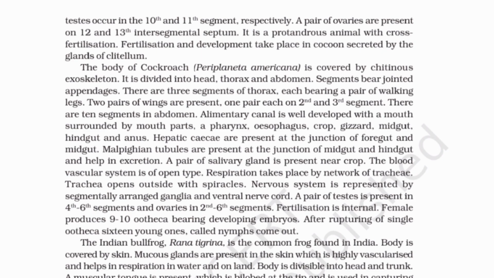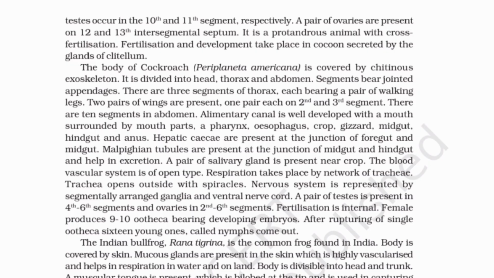The body of the cockroach Periplaneta americana is covered by chitinous exoskeleton. It is divided into head, thorax and abdomen. Segments are jointed, bearing appendages. There are 3 segments of thorax, each bearing a pair of walking legs. Two pairs of wings are present, 1 pair each on the 2nd and 3rd segments. There are 10 segments in the abdomen.